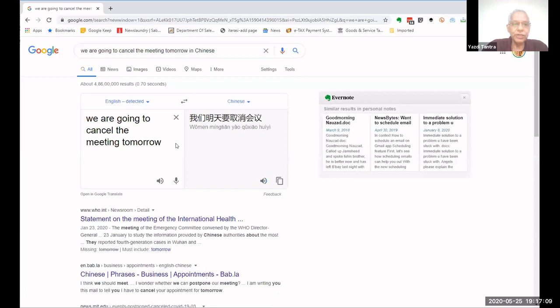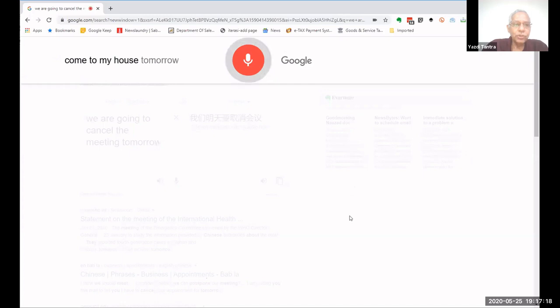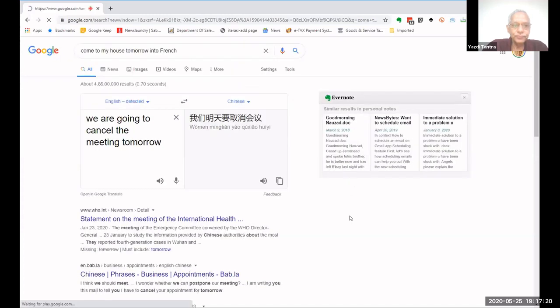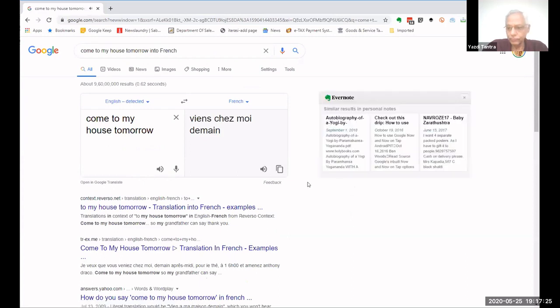If you're in a foreign country, you want to say something in, say, French. Come to my house tomorrow into French. In French, that's Viens chez moi demain. It gives you the proper pronunciation also, and it gives you the text also. It is really, really fantastic. I'm not saying translate at all. I'm just saying, come to my house tomorrow in French.